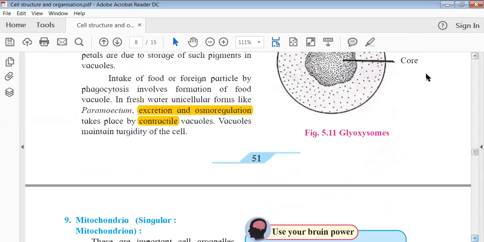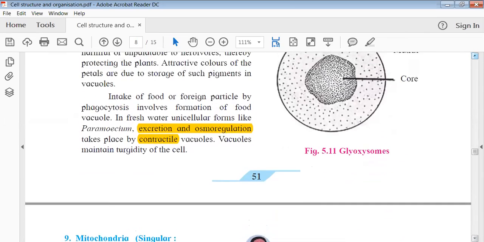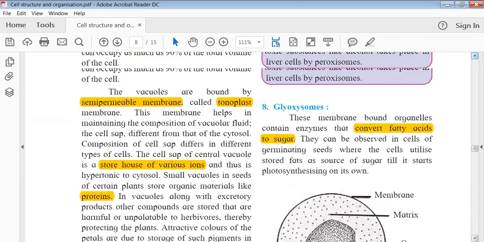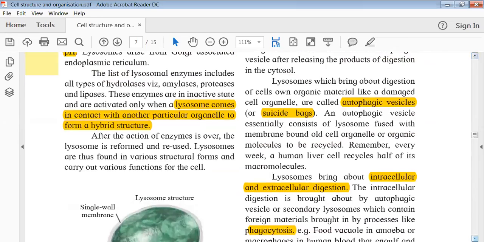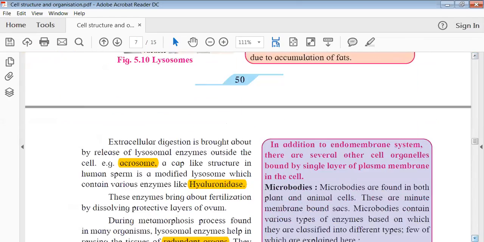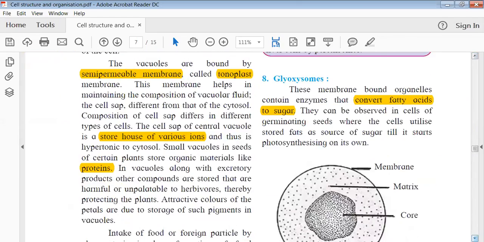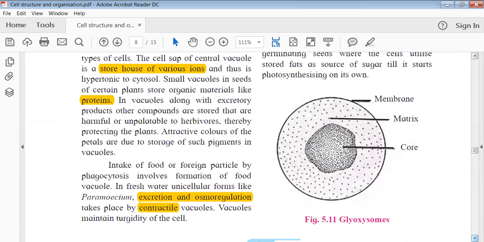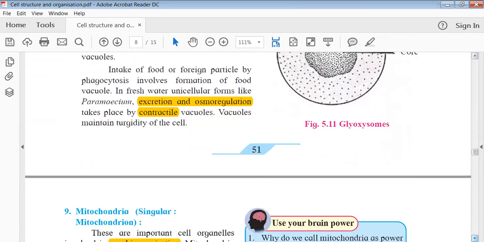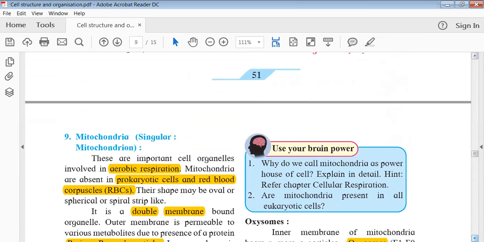I want you to draw the structure of glyoxysomes, and almost all of those. So starting from the Golgi, endoplasmic reticulum, cell wall, plasma membrane, and glycogen. You have to draw these structures in your book, because if you don't draw them, you will tend to forget. So it's better to draw the structure in a book.